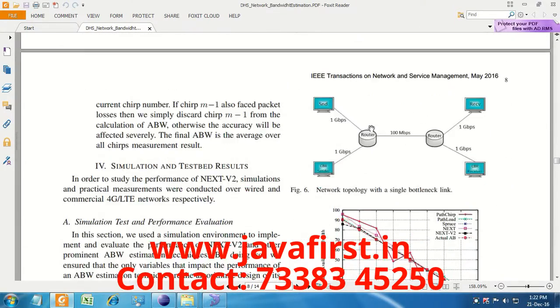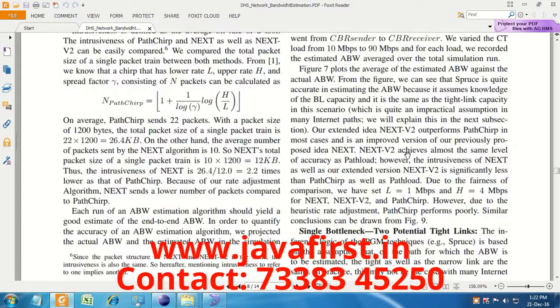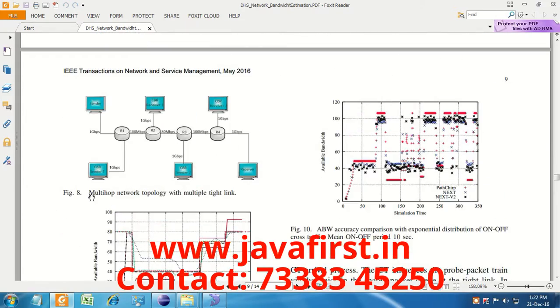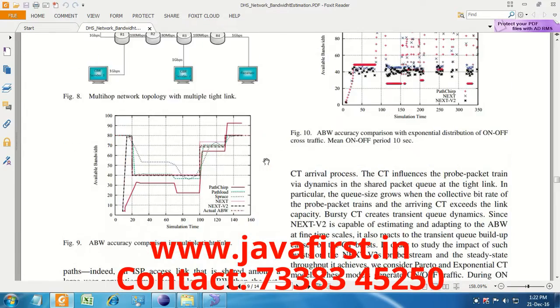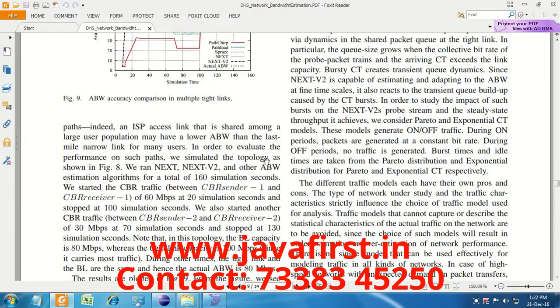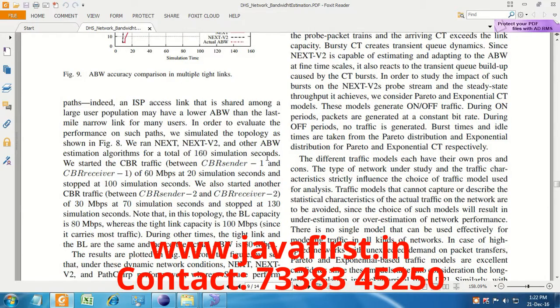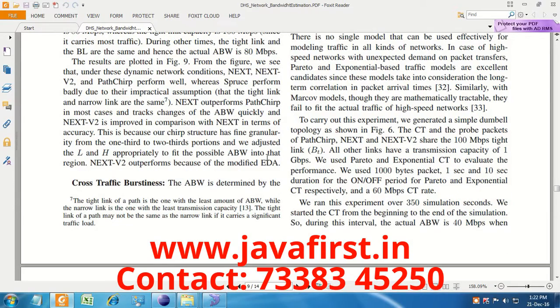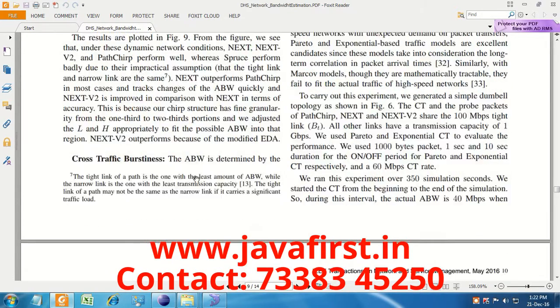So this diagram indicates the network topology. This is the source, these are the routers, and these are the receivers. This is a multi-hop network topology, so there are multiple routers. In our project, there are three routers: one is the ingress router, one is the egress router, and one is a normal router, and there is one source and one destination.